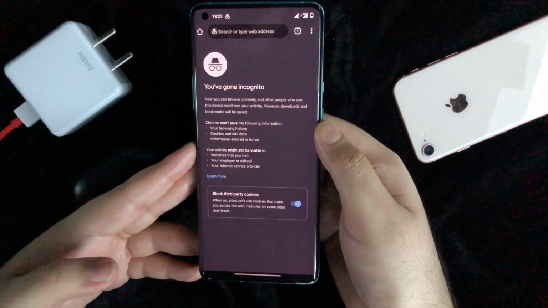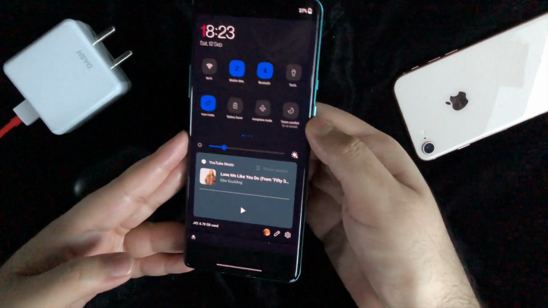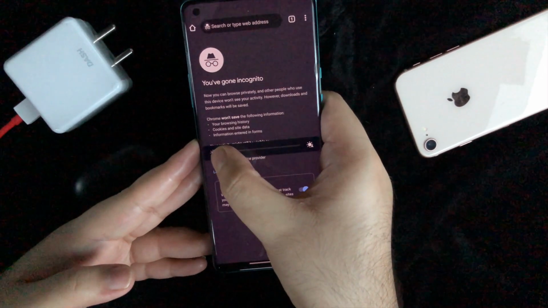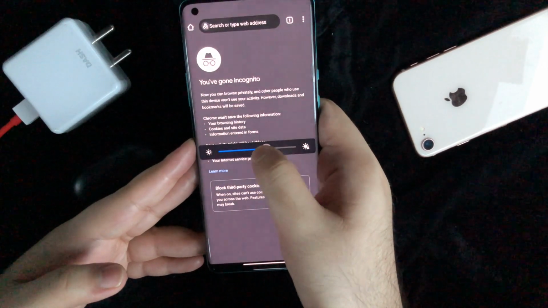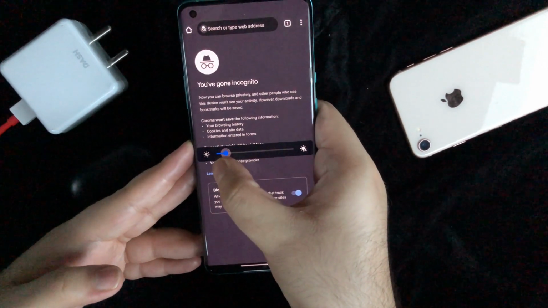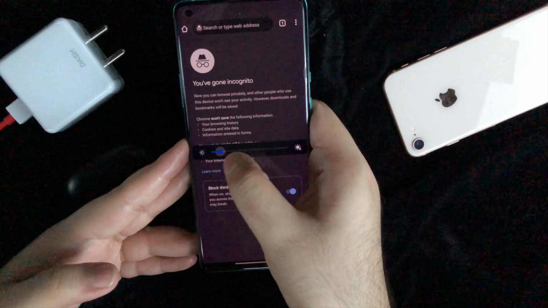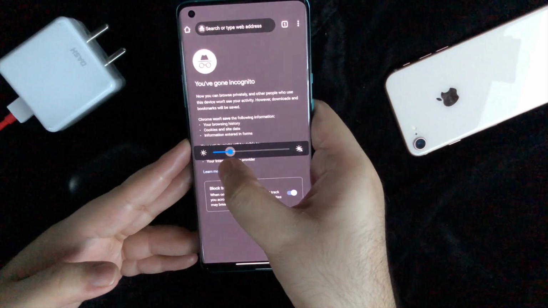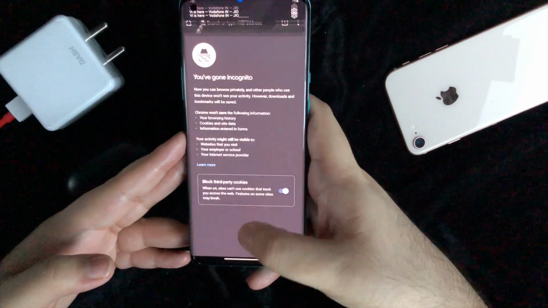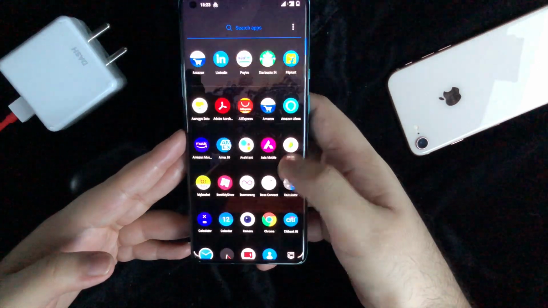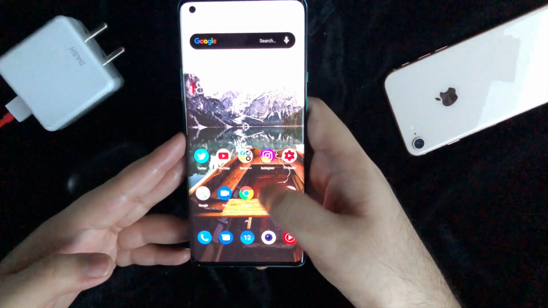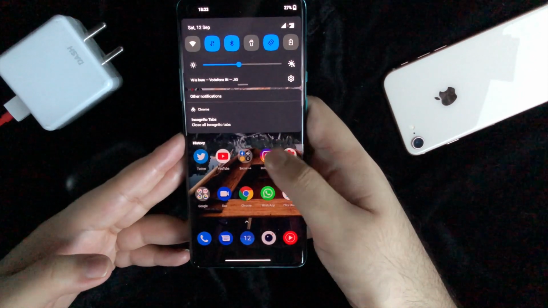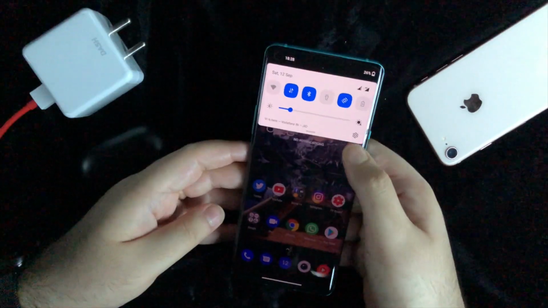So the answer is no, and just to let you guys know, I did not have any display issues on Android 10 as well, and OnePlus has been continuously fixing whatever issues are coming through, like the front camera issue for me. So to sum it up, there are no tint issues, there is no green tint, there is no black crush, none of them actually exist on my device at least. And this screen is really good. It has an amazing display.